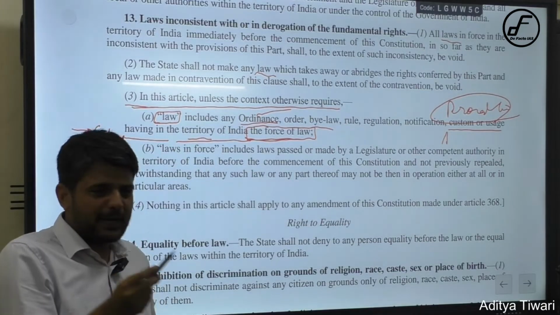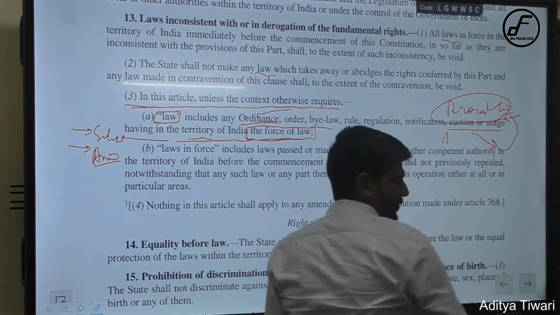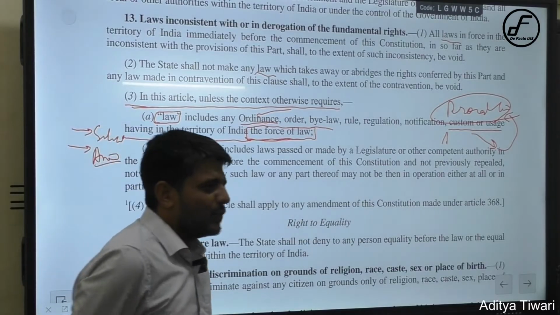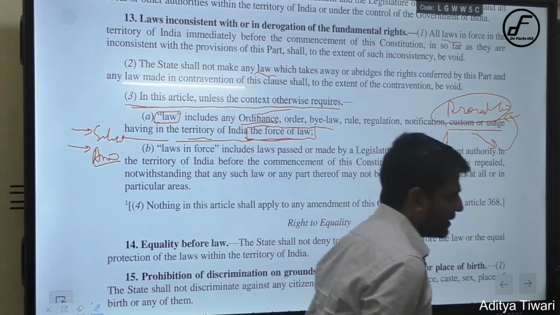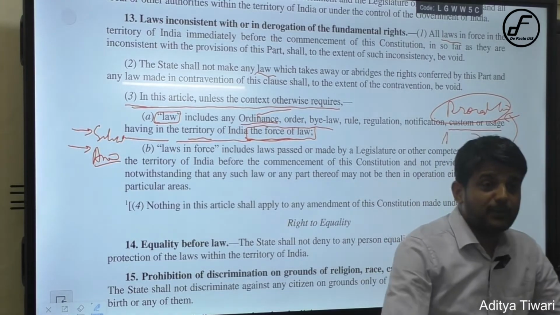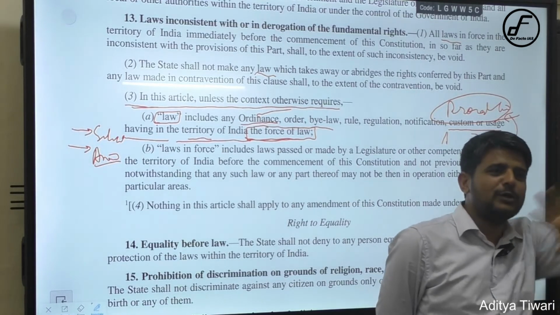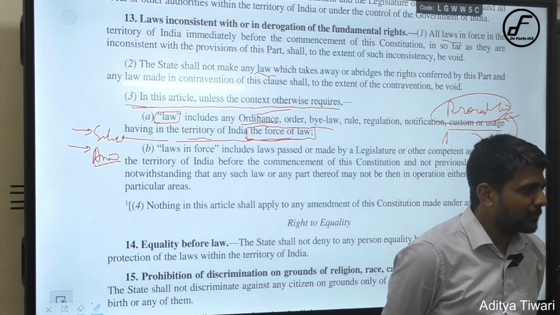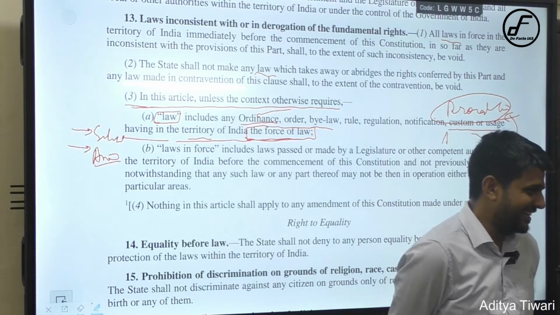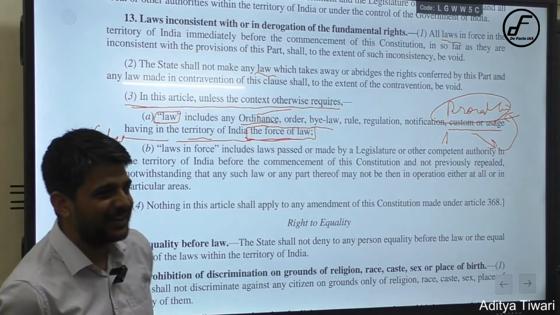Right? So in that aspect, this word custom and uses should not include personal customs. But the court ignored that and said that no, it will include personal custom as well. Now you might argue both ways. The court is progressive and they are not bound by the Constituent Assembly debate. They are merely persuasive in nature and the court is not persuaded.